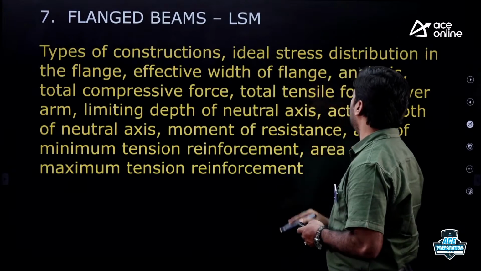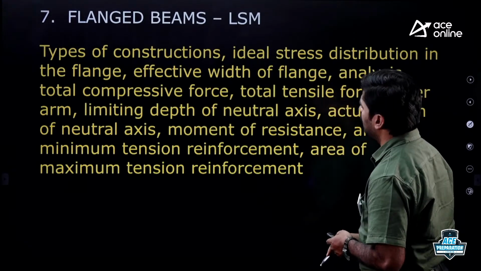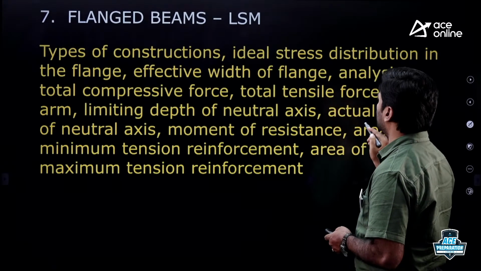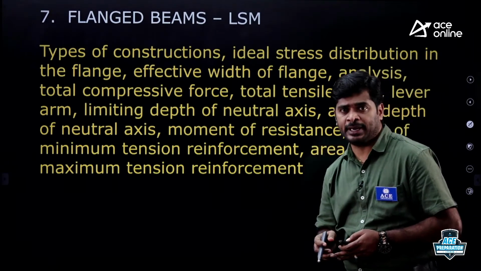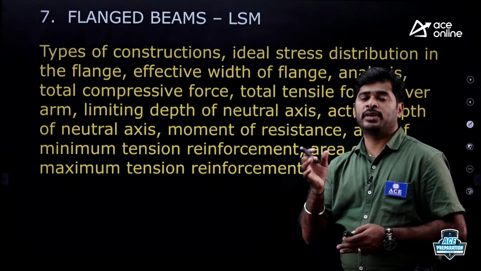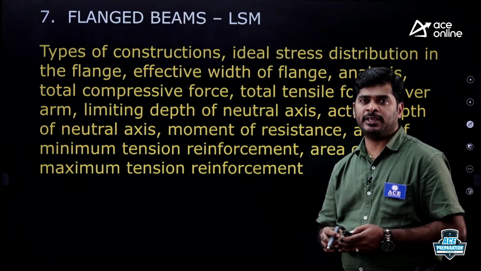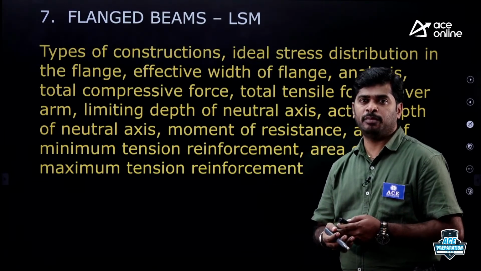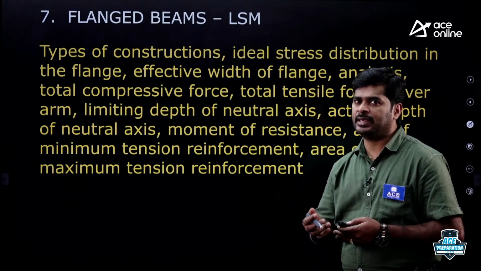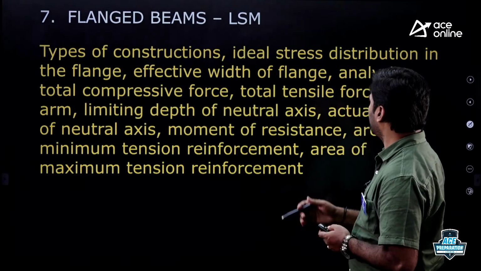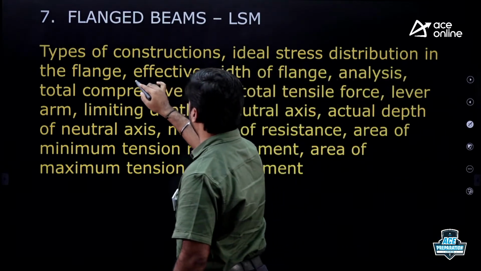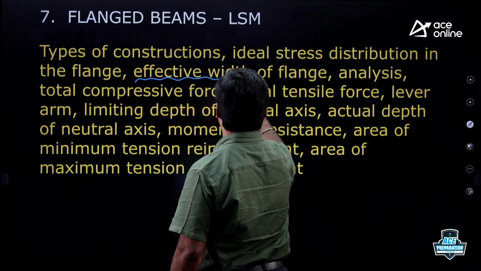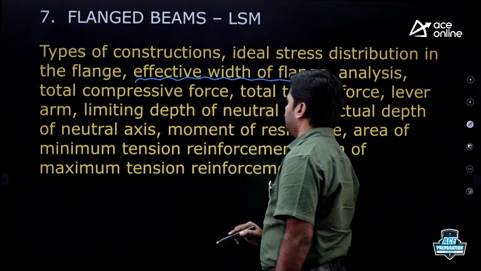Coming to the next, ideal stress distribution in the flange. From this one also you can understand how to get the effective width of the flange, from where to where we measure the effective width of flange. Then effective width of flange, very, very important, GATE point of view as well as ESE point of view.